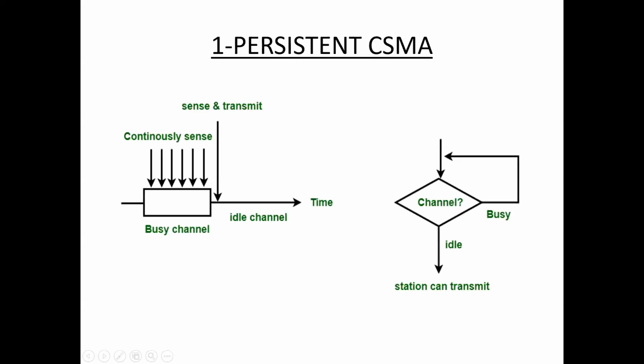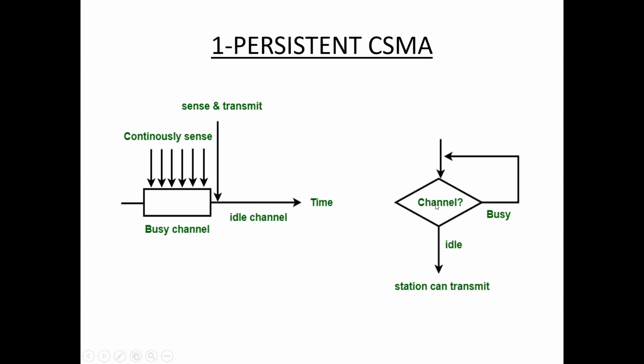First one, one-persistent CSMA. In this method, the station that wants to transmit data continuously senses the channel to check whether the channel is idle or busy. If the channel is busy, the station continuously senses the channel until the channel becomes idle. Once the channel is idle, the station transmits the frame.